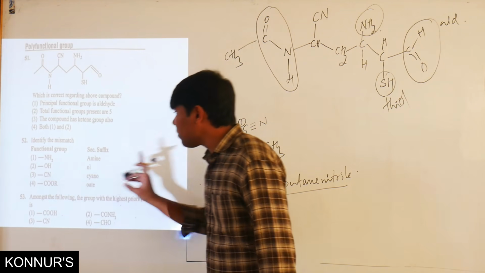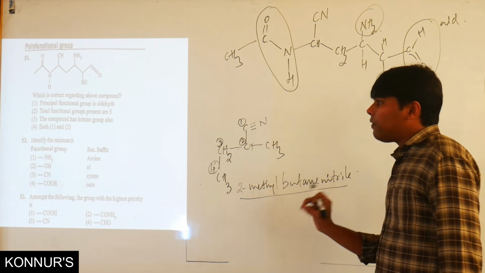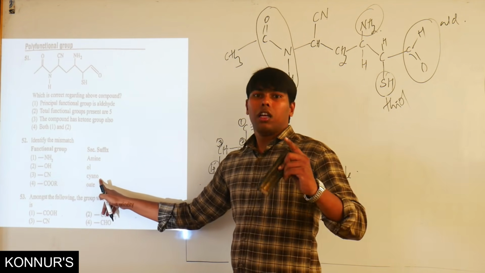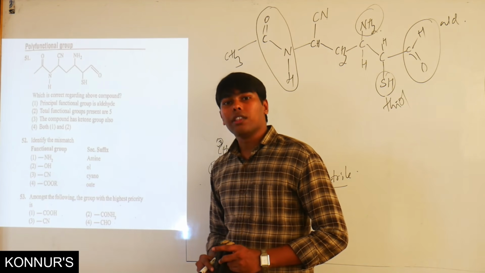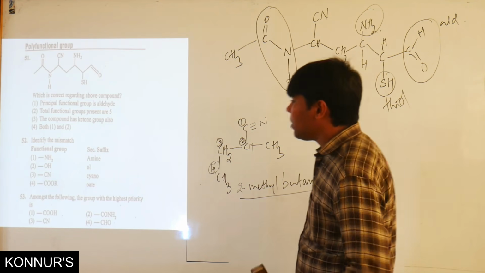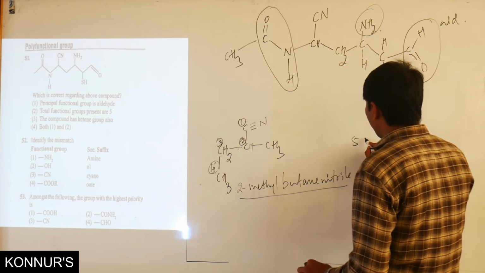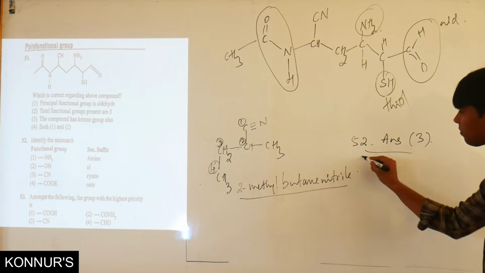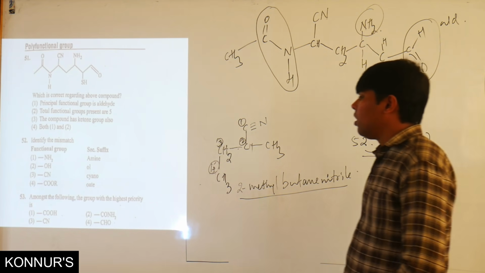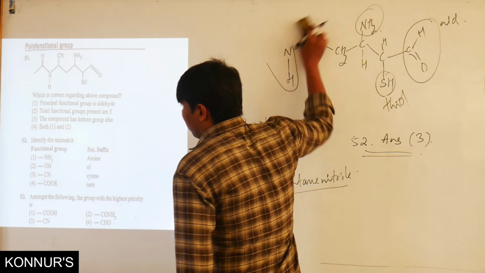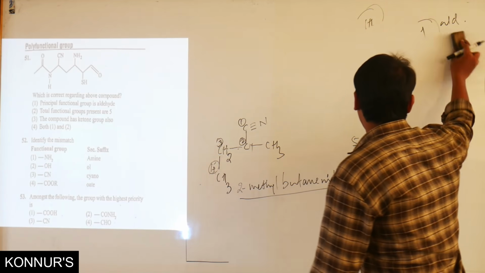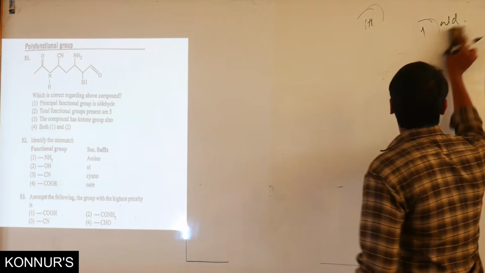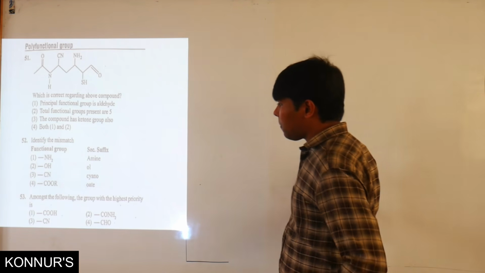So the only exception here is to identify the mismatch. That CN, they should give it as a nitrile, but they have given it as a cyano. So the third option is a mismatch right over there. So the 52nd example's answer is the third option. Now, moving onwards to the 53rd example.